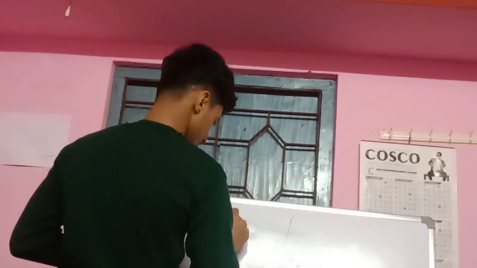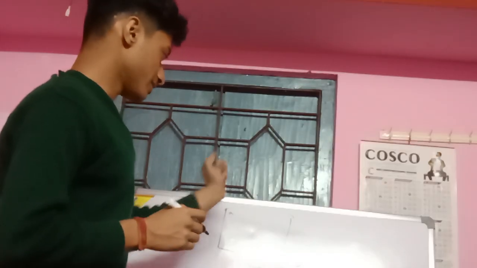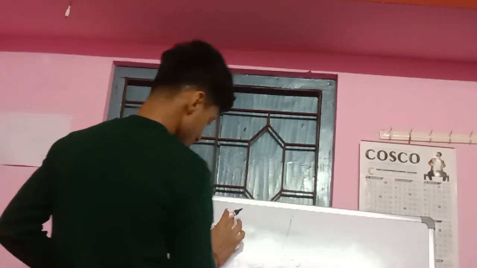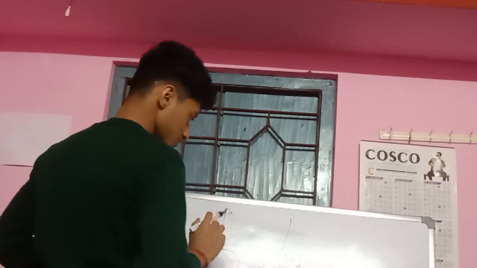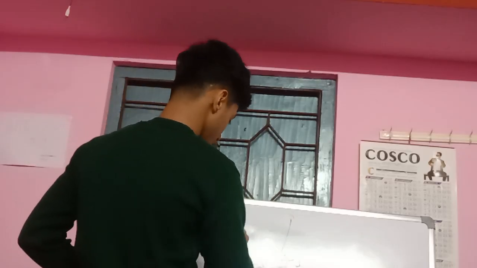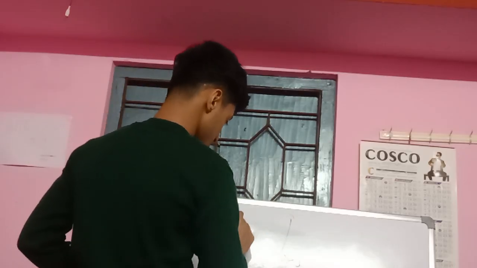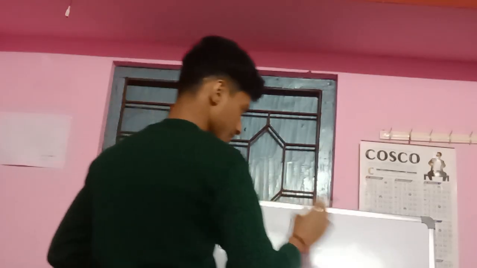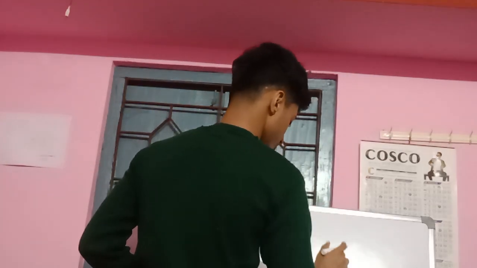The first element is A, but here there's a little twist. You have to specify which row and which column a specific element of a matrix belongs to. In this case, the first element A belongs to the first row and the first column. This would be A11.